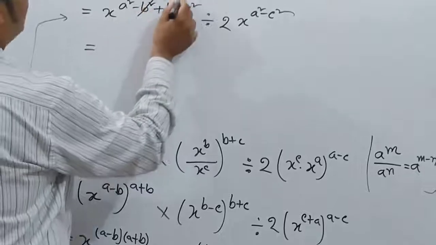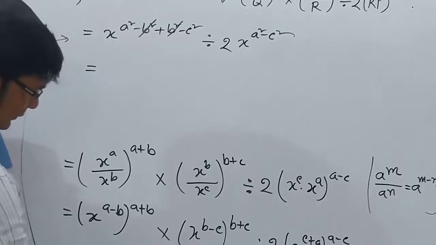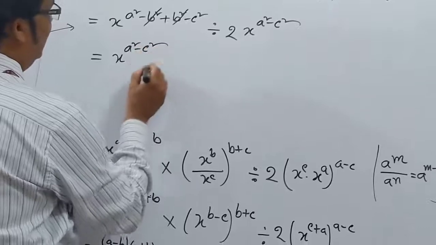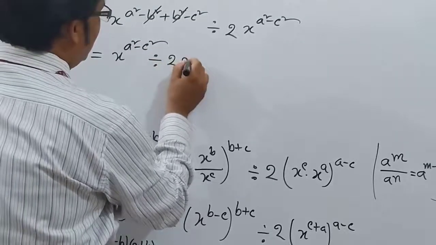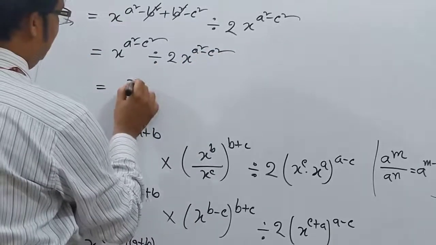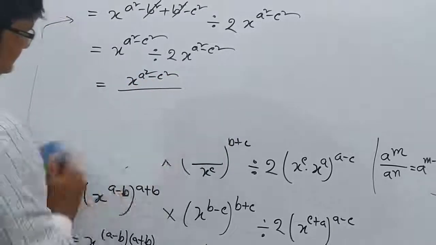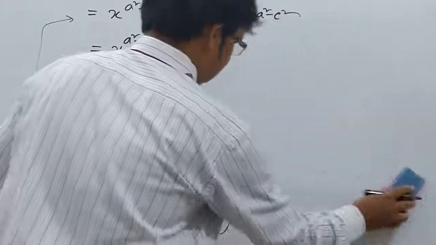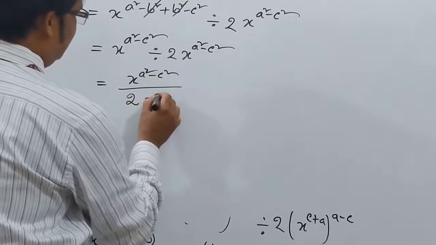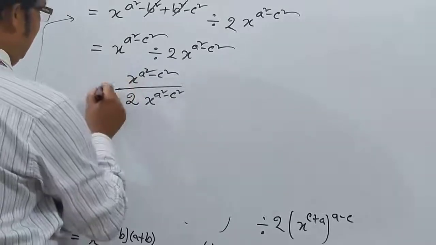My dear students, this one cancels also. Here also the base is the same, so the power will be addition. So x to the power a square minus c square, divided by x to the power a square minus c square. This is a division, that's why you can take it this way.